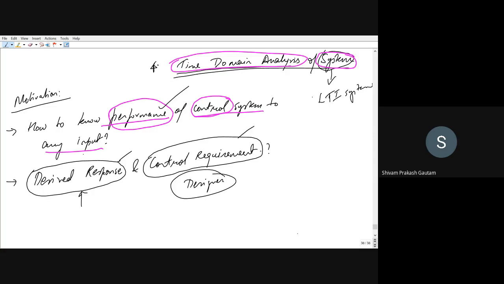You can say, right? It should have a 1500 cc engine, and so on and so forth. So desired response and control requirement is another thing which a designer should look at before designing any system. So these are the two motivations for why we should study time domain analysis.